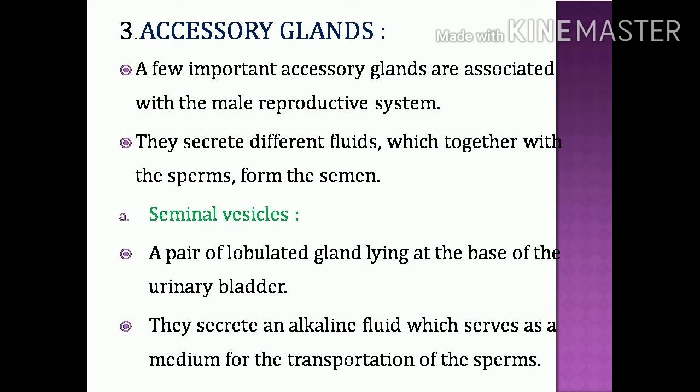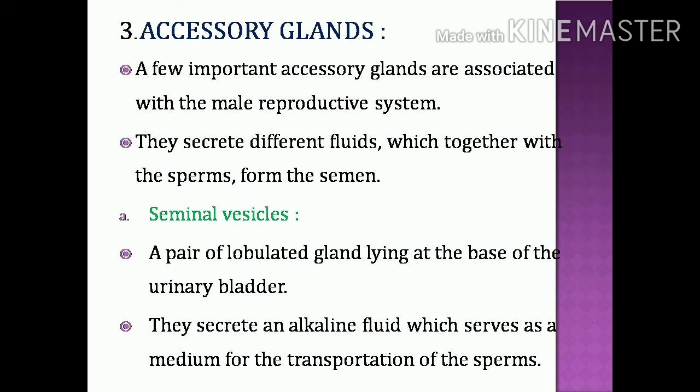The seminal vesicles are a pair of lobulated glands, each opening into the corresponding sperm duct just before it unites with the urethra. The seminal vesicles produce a secretion which serves as a medium for the transportation of the sperms.